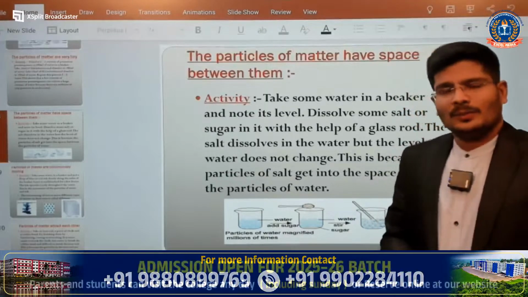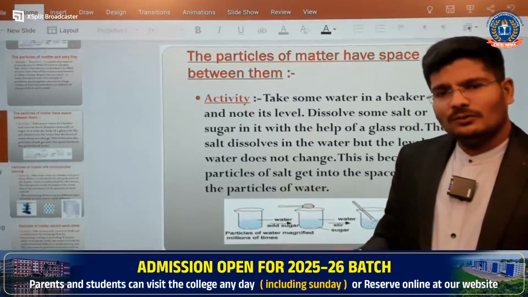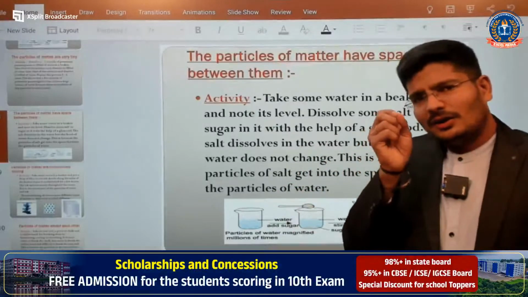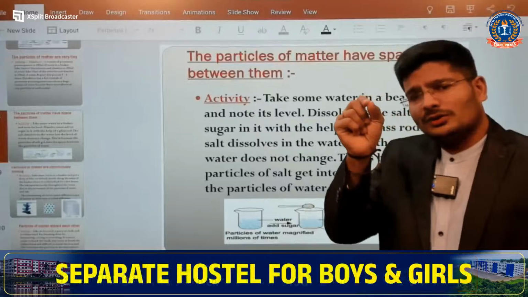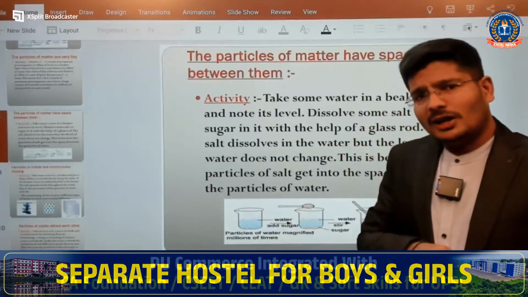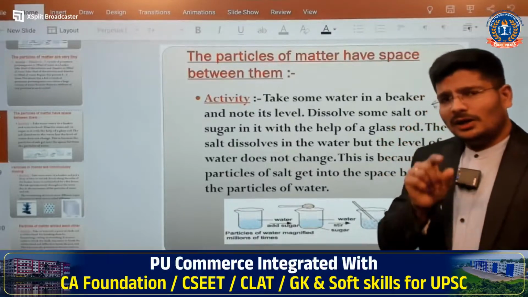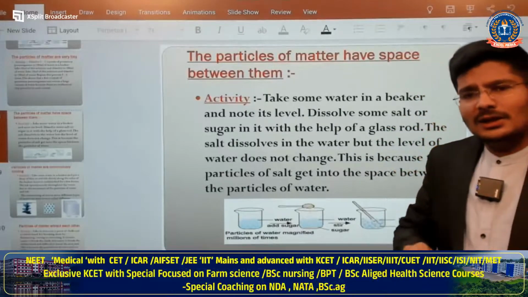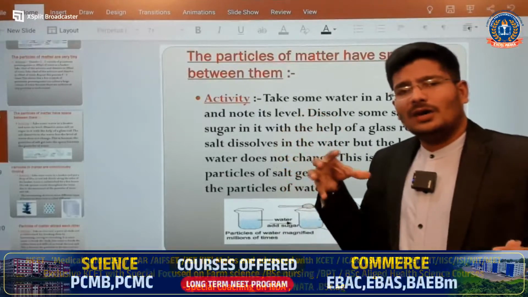Why? Because, as already given, the water molecule has certain spaces between the hydrogen and oxygen atoms. In a water molecule there are three atoms, two hydrogen atoms and one oxygen atom, and in between there is some space. In that space the sodium and chlorine atoms are going to fit.